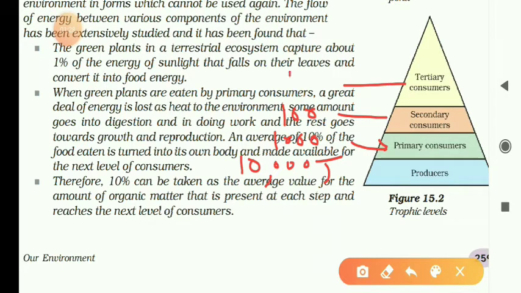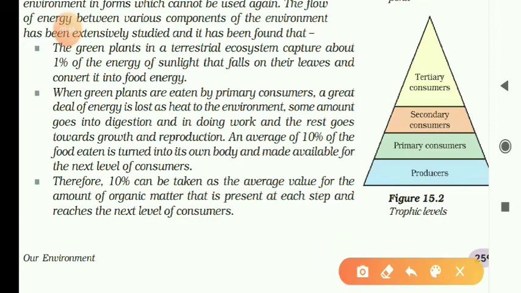And the next level, 10% of 100, becomes 10. So every level absorbs 10%, and the remaining is utilized for its other work, and 10% goes to the next level. So this is called the 10% law.